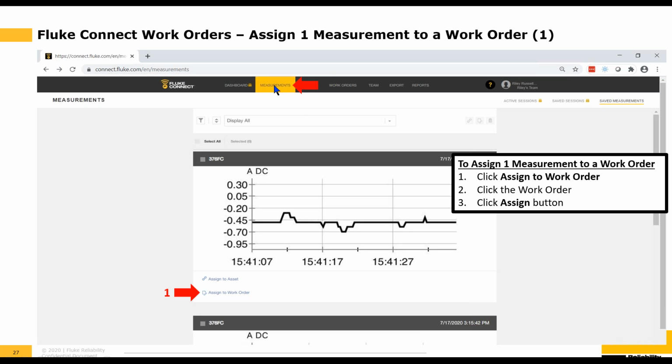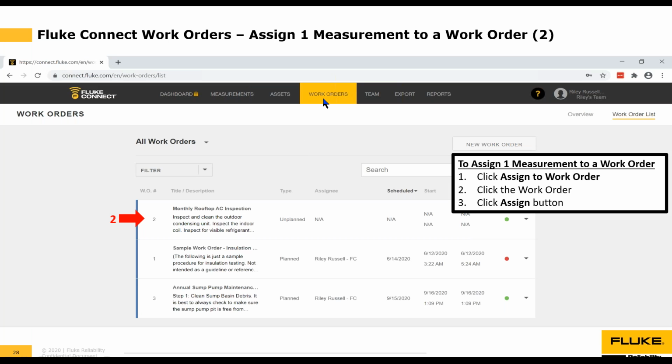So you go to the Measurements tab to find all of the measurements that you've recorded in your account. Click on the Measurements tab. And here, this is maybe the 376 FC measurement that we've taken during the process of our work order. So if I want to assign this to a work order, you'll see that the bottom option says assign to work order. This has a piece of paper next to the chain icon, and that is the icon for assign to work order. So we would just click this assign to work order option here, and that will take us to the work order screen.